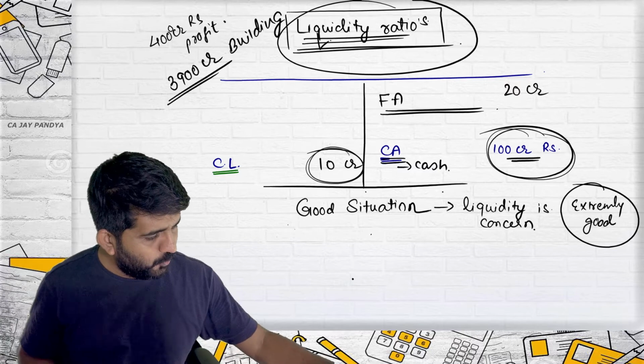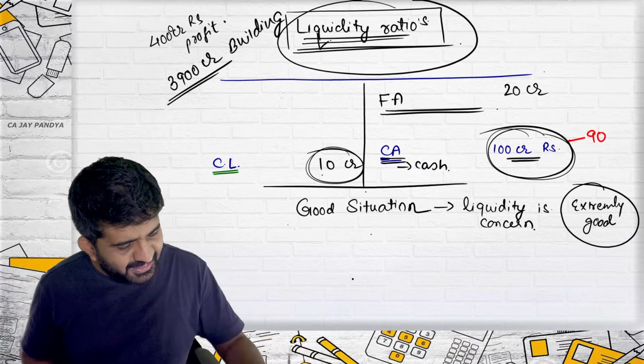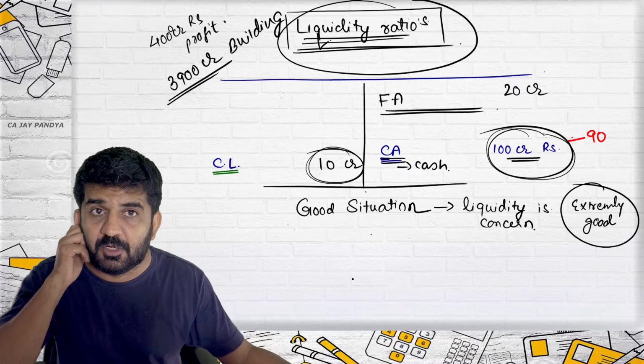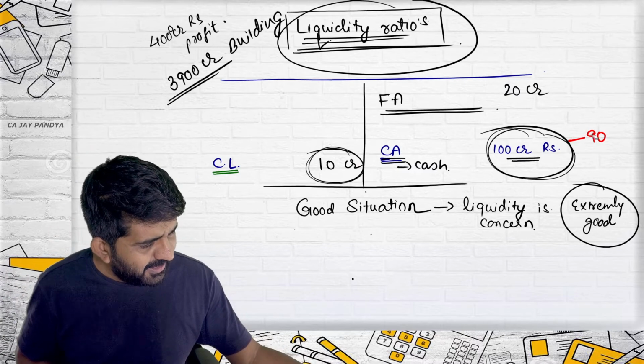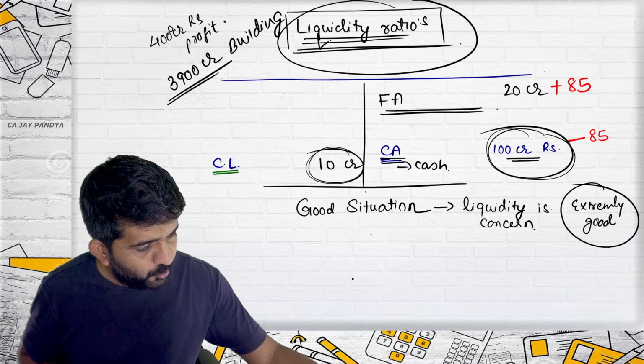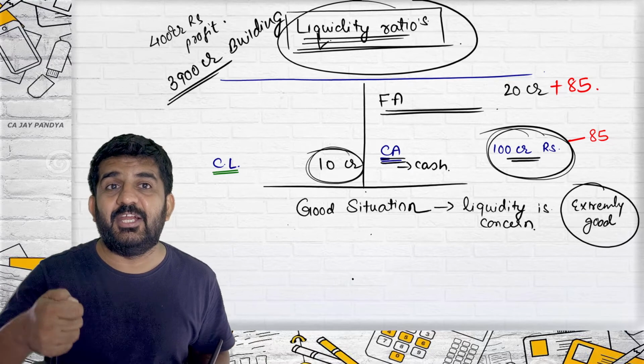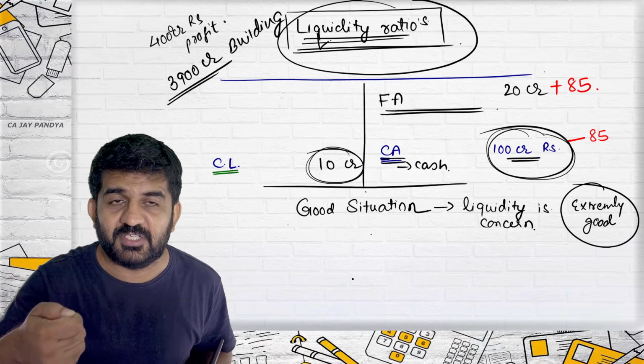See what you should do. Minus, say, 90 crore. If it is 90, this will also become 10, this will also become 10. Alright, but let me take it 85, and invest 85 over here, so that more money is invested on the upper side.